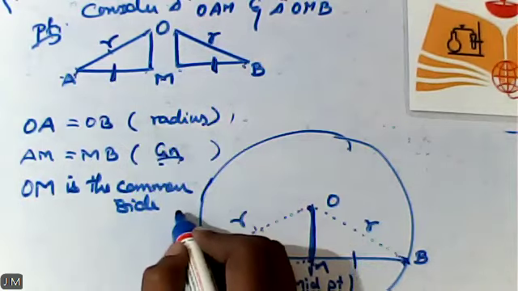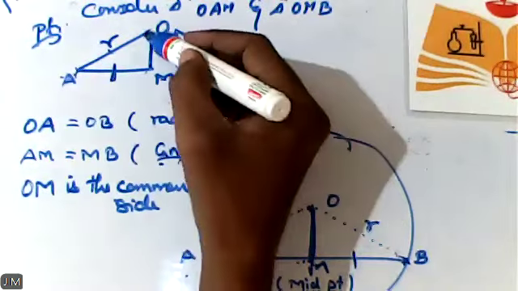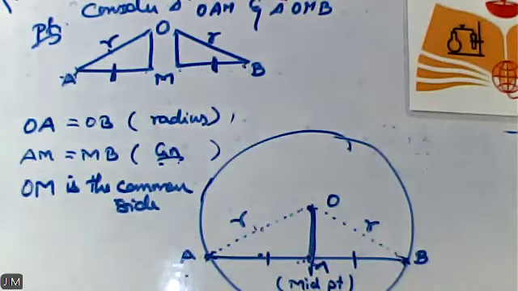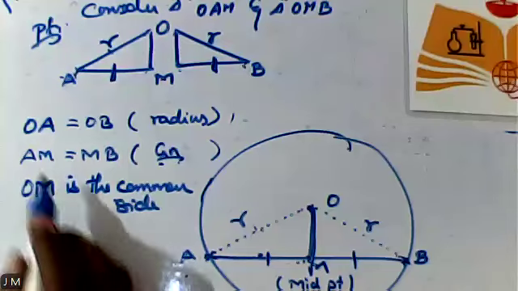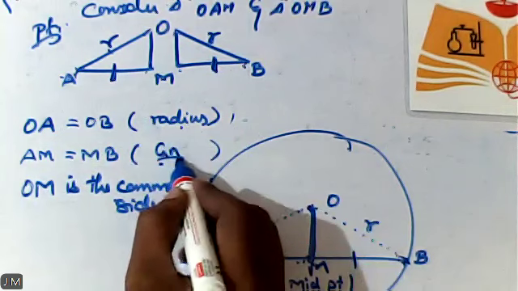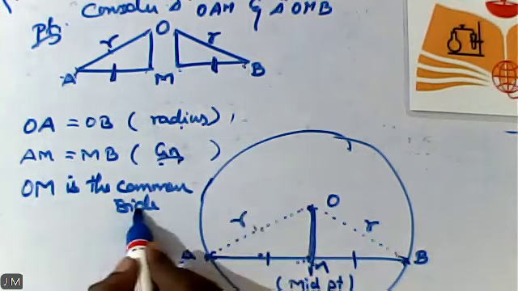So OM is my common side, because it is a common side for both the triangles. By what criteria can be used here? First one is related with the radius. Second one is it is given. And the third one, what criteria?